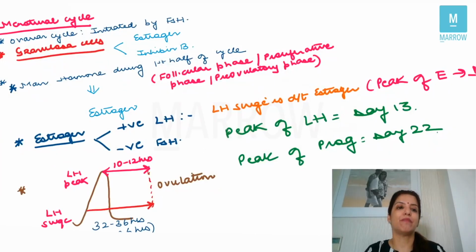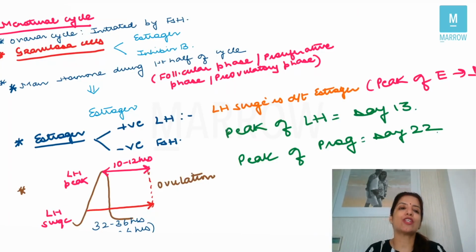The first thing you have to know is that the menstrual cycle or the ovarian cycle is initiated by the hormone FSH. So at the time of puberty, the hypothalamic pituitary ovarian axis becomes active, and from the pituitary FSH is released, and this FSH initiates the ovarian cycle. So that's a single line which you have to copy, that the ovarian cycle is initiated by FSH.